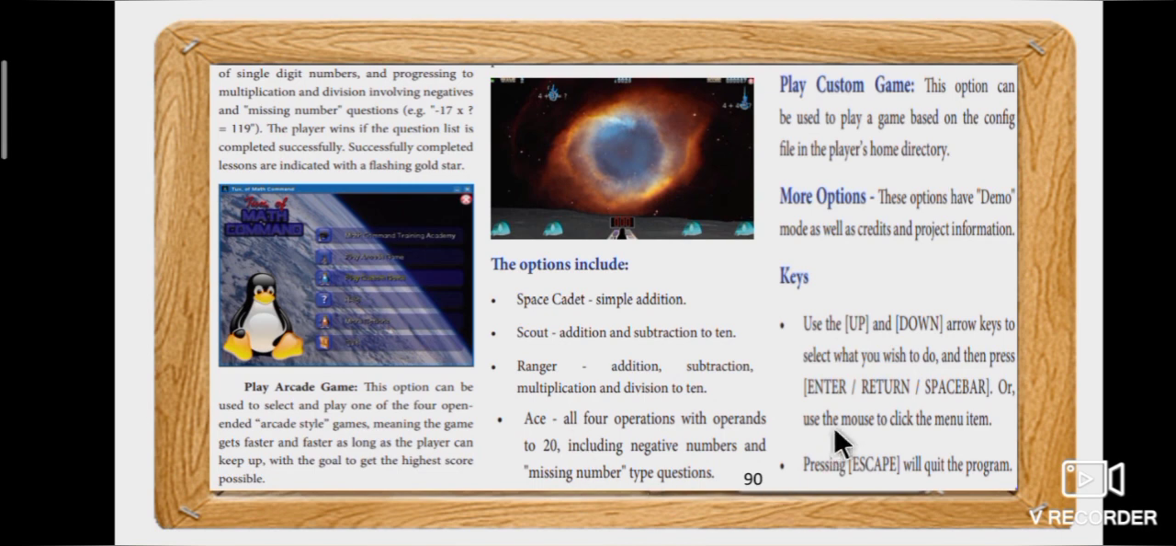Page number 90 explains about Play Arcade Game. What is Play Arcade Game? This option can be used to select and play one of the 4 open-ended arcade style games, meaning the game gets faster and faster as long as the player can keep up, with the goal to get the highest score possible. Space Cadet, Scout, Ranger and Ace are the options included in this game.